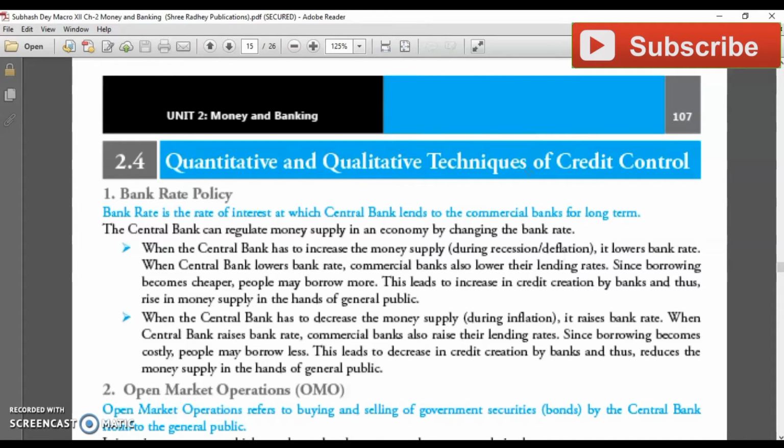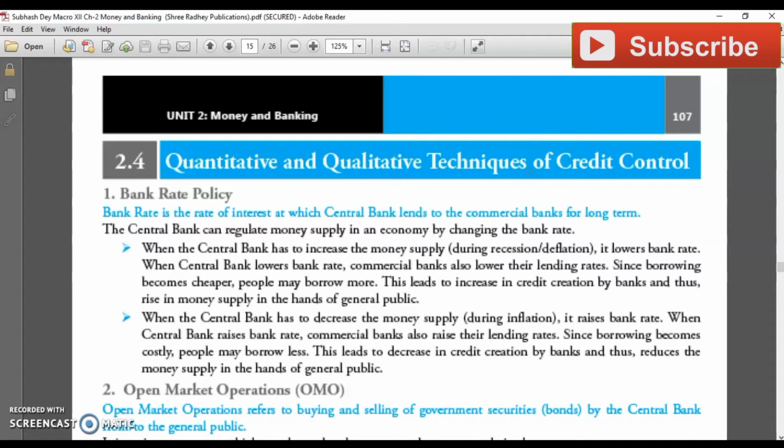Before starting with bank rate policy, open market operations, and quantitative and qualitative tools, let me brief you on what monetary policy is. Monetary policy may be defined as the economic policy of the monetary authority relating to currency and credit money. In other words, monetary policy is the policy of the central bank regarding money supply, money cost, means your rate of interest, and money direction. The reason is to achieve the objectives of economic development, growth, expansion and full employment. That's why RBI has to interfere at the time of depression, deflation or inflation.